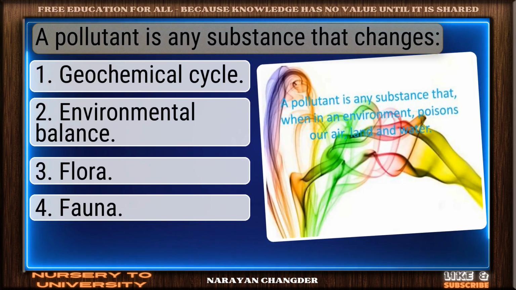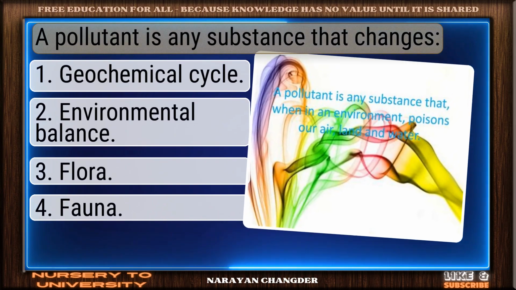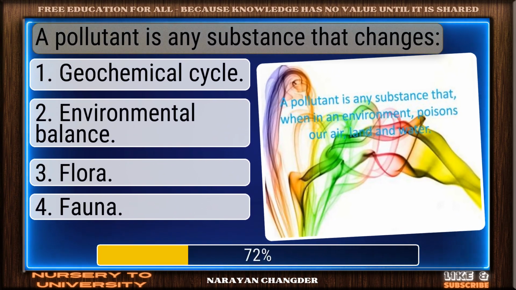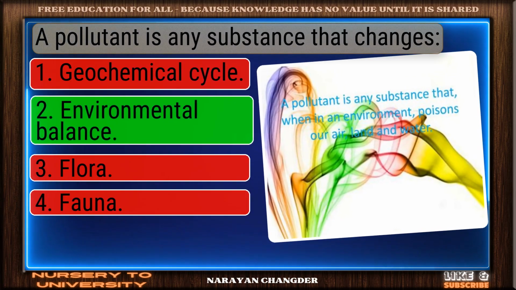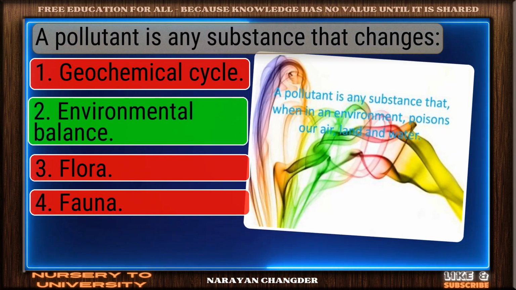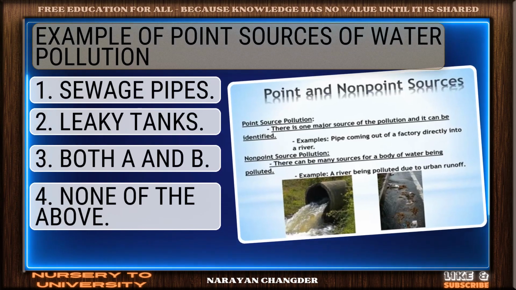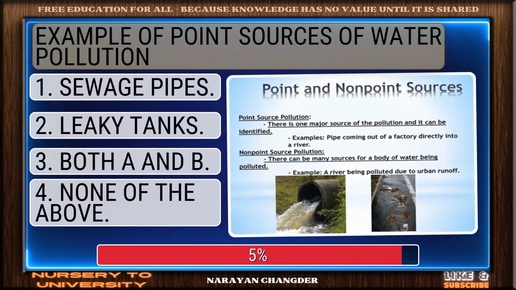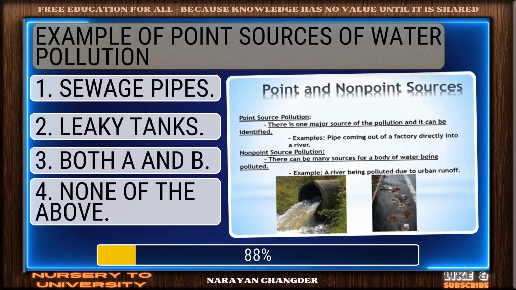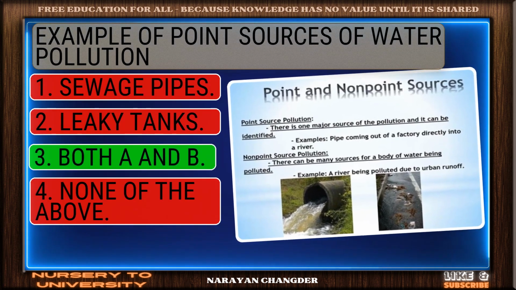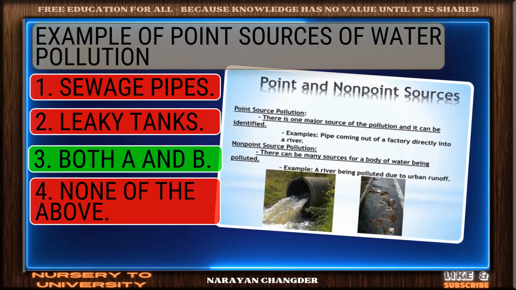A pollutant is any substance that changes. You got it. Your choice environmental balance is right. Example of point sources of water pollution. Well reasoned. Both A and B is the correct choice.